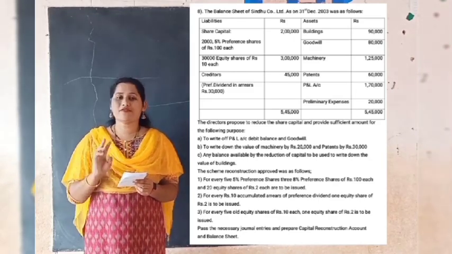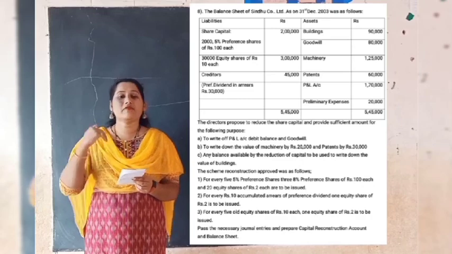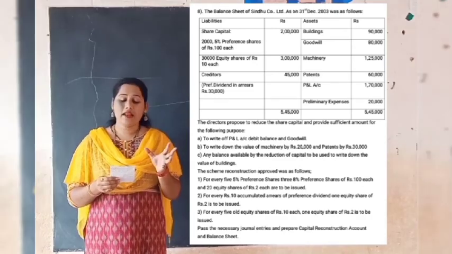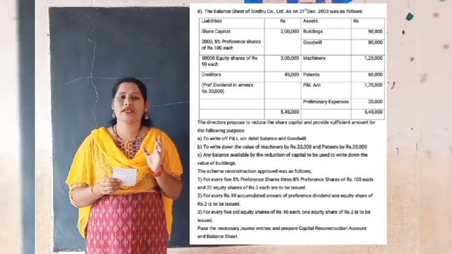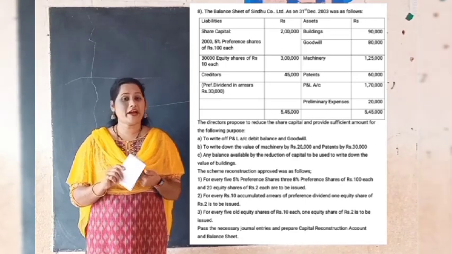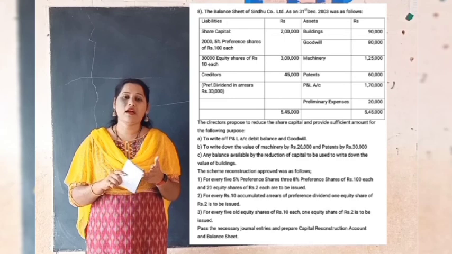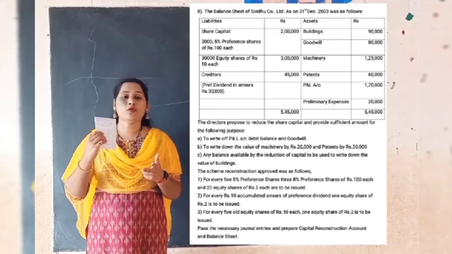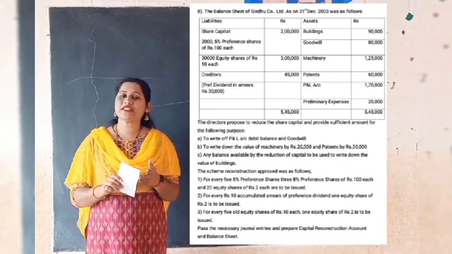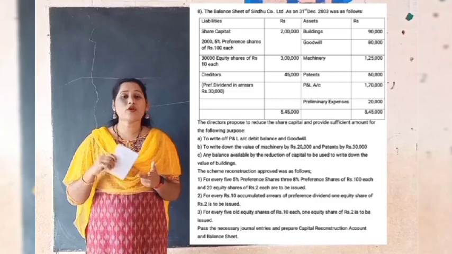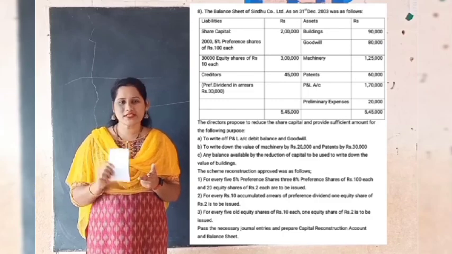So these are the main differences we find in this question when compared to the previous question. Then let's see what are the main things given in the question. First of all, we have to reduce the preference share capital, then the equity share capital. Then here the company is not going to settle that arrears of preference dividend in cash, but they are going to issue equity shares of rupees 2 each.